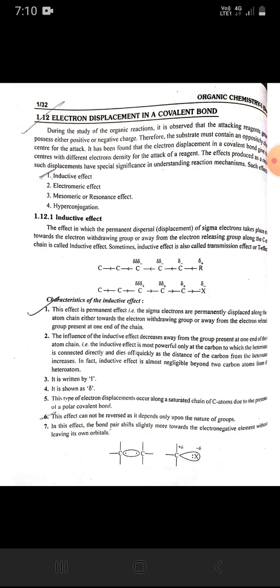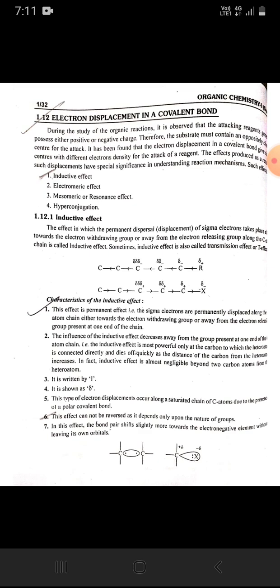It is written by capital I. It is shown by psi partial sign. This type of electron displacement occurs along a saturated chain of carbon atoms due to the presence of polar covalent bond. This effect cannot be reversed as it depends upon only the nature of group. In this effect, the bond pair shifts slightly more toward the electronegative element without leaving its own orbitals.